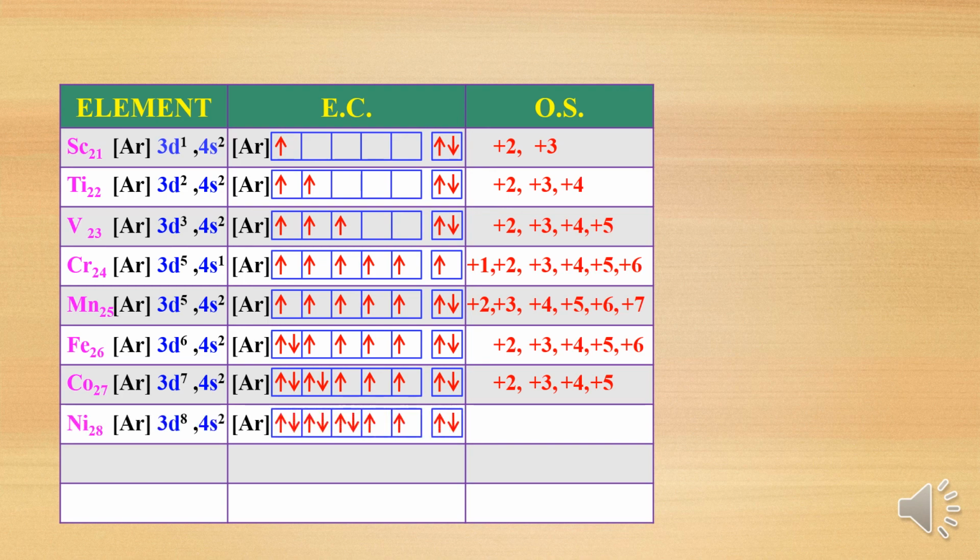Same way, nickel, 3d8 4s2. So 2 electrons, plus 2 is the common one. Other than that, 2 unpaired, so 2 plus 2, 4. So plus 2, plus 3, plus 4.